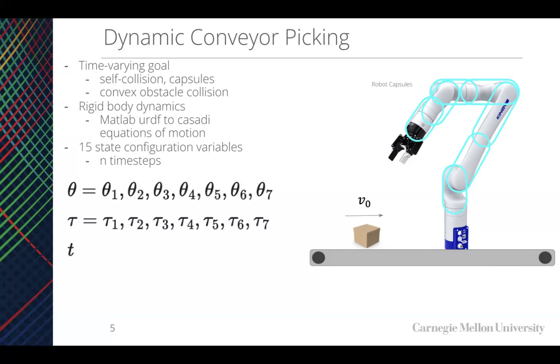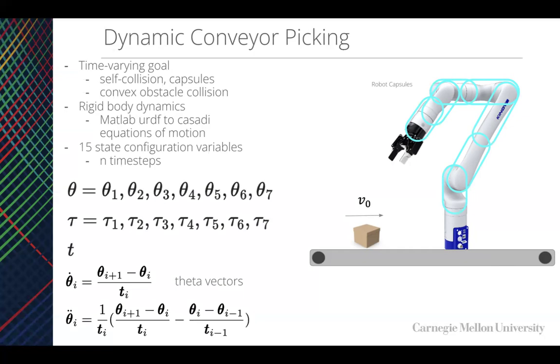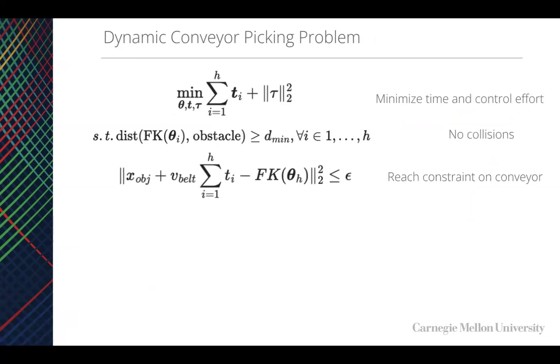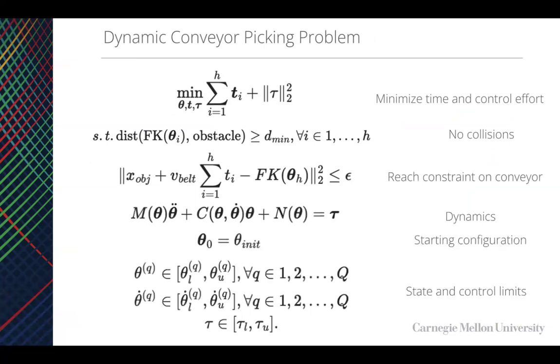And so in our case, we have 15 state variables: one theta for each joint, one torque tau for each joint, and then a time step for each configuration. And then we compute the angular velocity and angular accelerations as finite differences. As such, our conveyor picking problem becomes minimizing the time and control effort, as well as making sure that there are no collisions and getting to the final desired location, satisfying dynamics, start configuration, and any state and control input limits. So in this case, we also have an angular velocity limit.